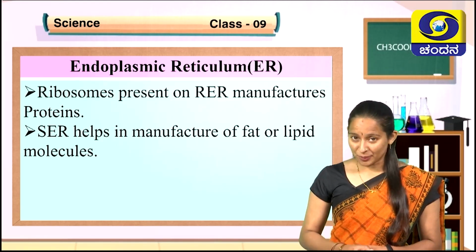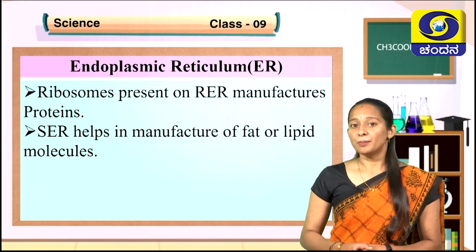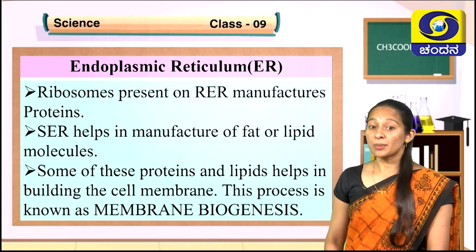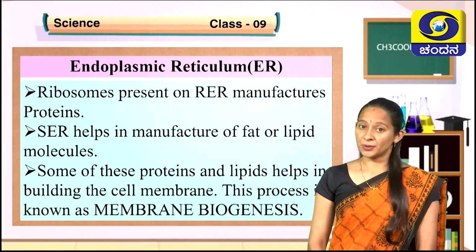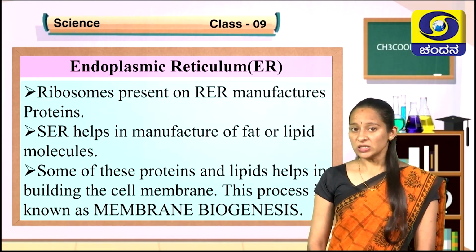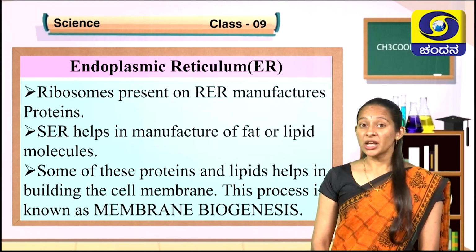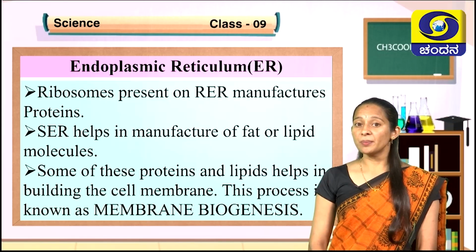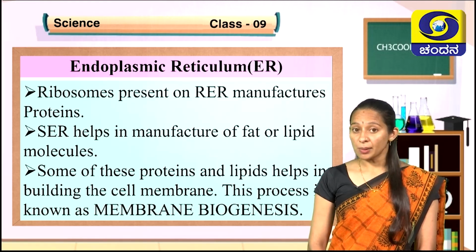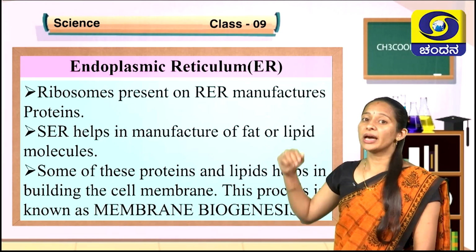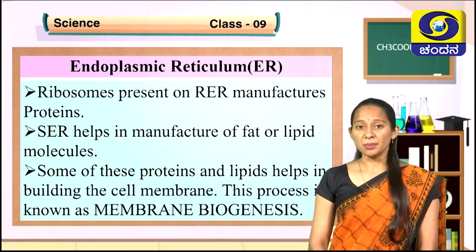These proteins and lipids produced on the endoplasmic reticulum are used in building up of membrane. Some of these proteins and lipids help in building up of plasma membrane. That process of building up of plasma membrane is called membrane biogenesis. Children, in your previous session, you have learned that the cell membrane is made up of proteins and lipids. So, who provides proteins and lipids for building up of the cell membrane? It is endoplasmic reticulum. So, endoplasmic reticulum is involved in membrane biogenesis.